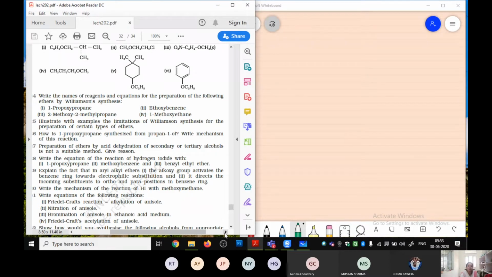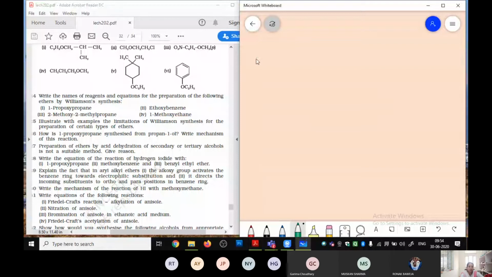Now first of all we should know what the Williamson synthesis is. In the case of the Williamson synthesis, your question number 24, you are going to take RONa, that is, any sodium alkoxide, plus any alkyl halide, and you get the ether.